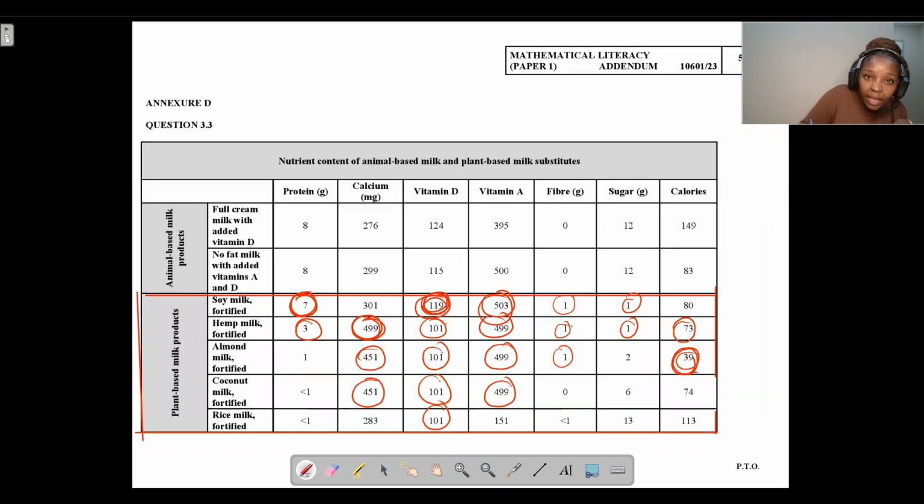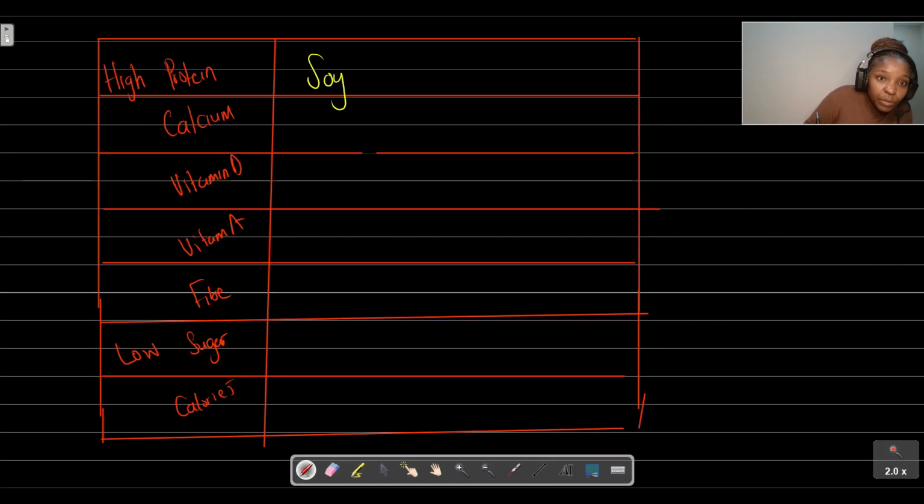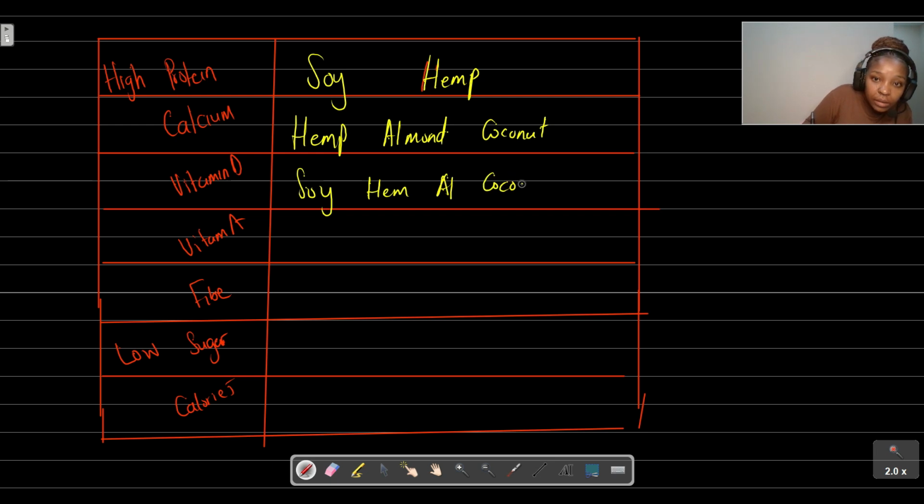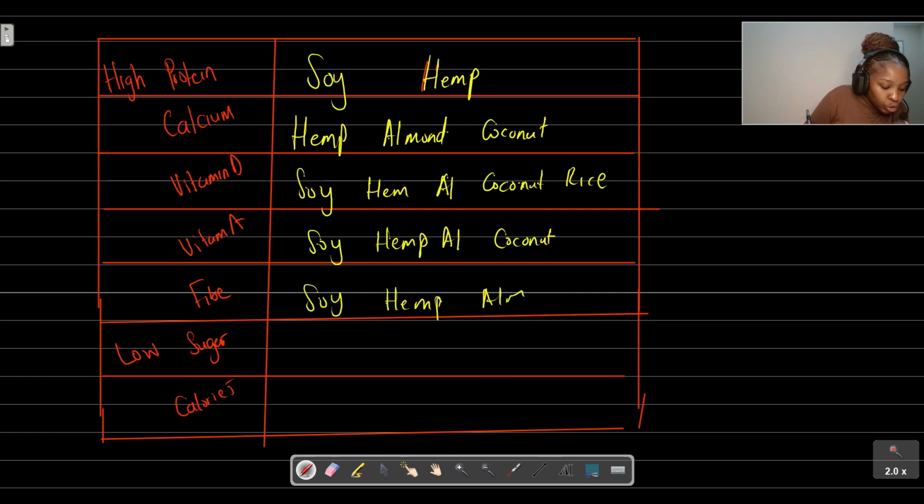Okay, so let's quickly do that. For high protein, we said it was soy milk as well as hemp. For calcium, it was hemp, almond, coconut. For vitamin D, it was soy, hemp, almond, coconut, rice. Vitamin A, it was soy, hemp, almond, coconut. Fiber, it was soy, hemp, almond. Low sugar, it was soy, hemp. Low calories, it was almond, hemp.